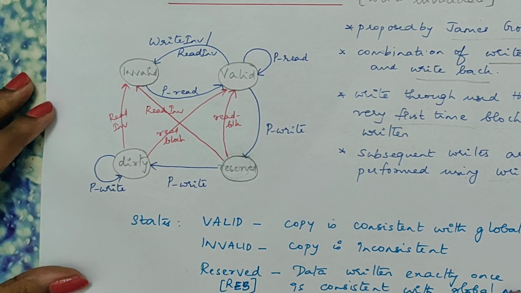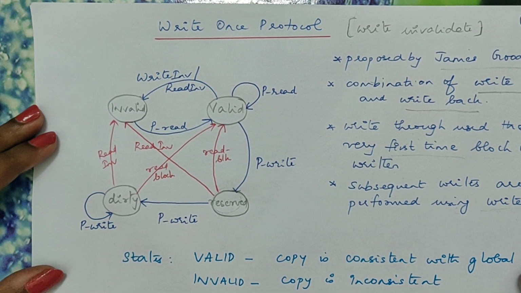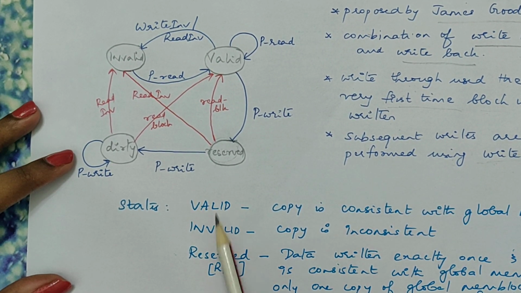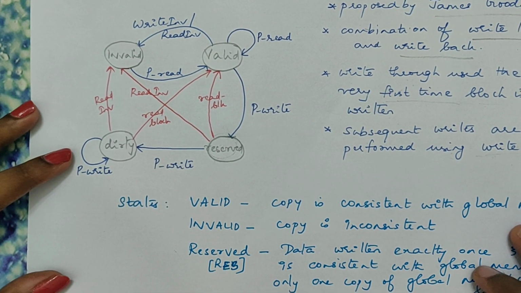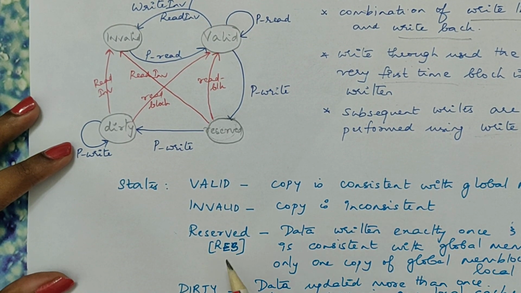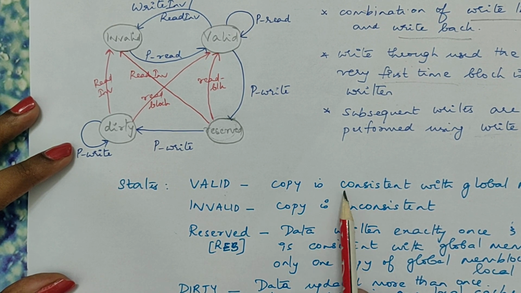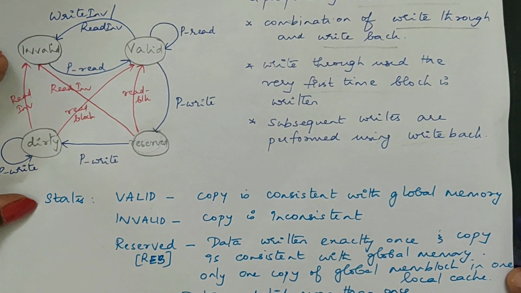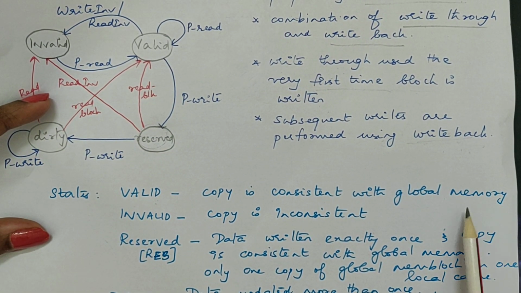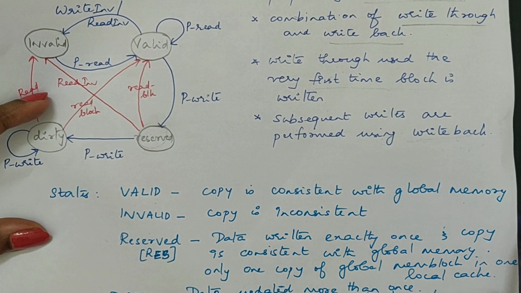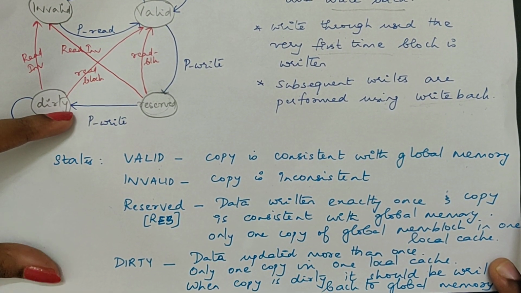Here we are going to learn about the state diagram in the write once protocol. In order to understand this, there are four states in this protocol. Let's try to understand what these four states are. The first one is valid. Valid state means whatever copy you have is consistent with the global memory. Invalid means the copy in the cache is inconsistent. Then we have reserved and dirty.